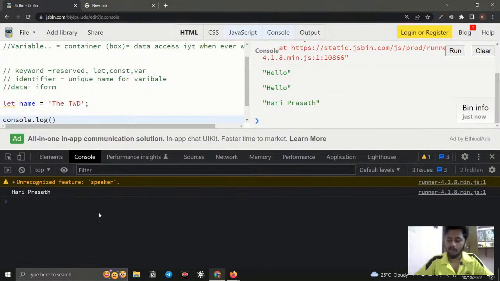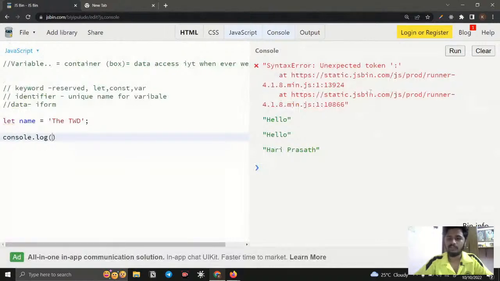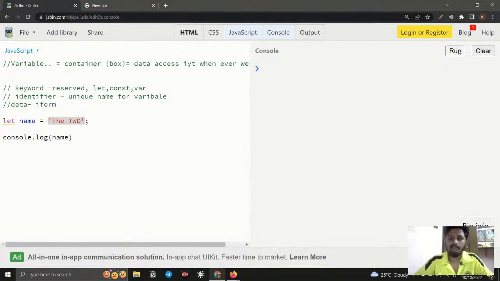So this is the browser console, but I'm using JSBin. Here you can see JSBin also has a console, so we are going to use this console. Here I just call name. So what is this name? The name is the identifier. I already said that, so whenever we want, we can access it. Right now I am accessing it. If the computer has created this container, it will tell me the value of the container. Clear? I will run it.